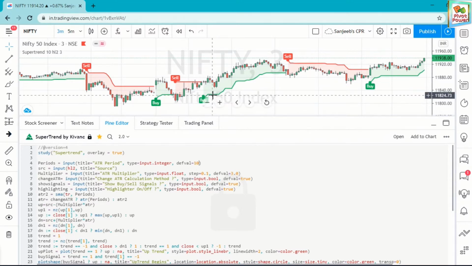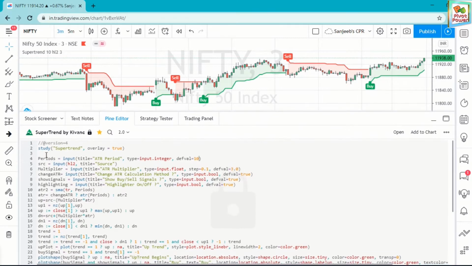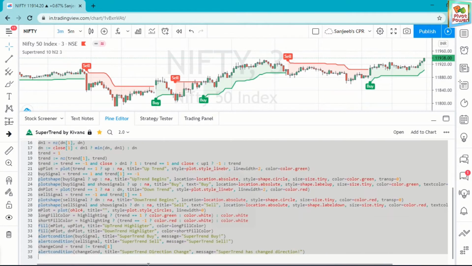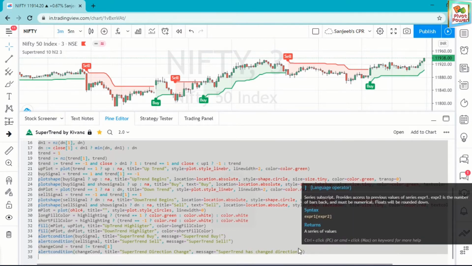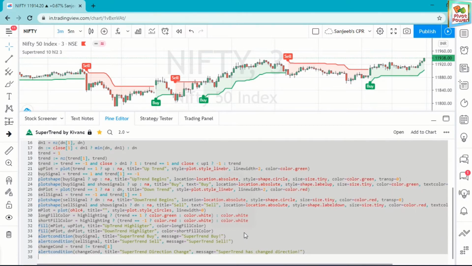Then it gives you the early signal. I have modified the default value to 1. You have to copy this total code, Control C, copy.